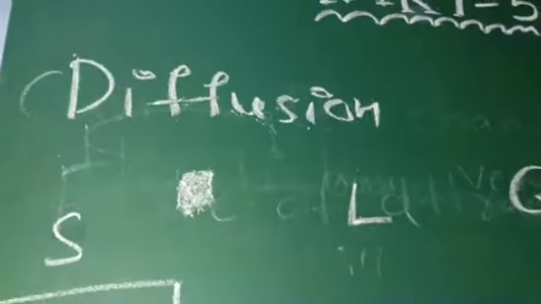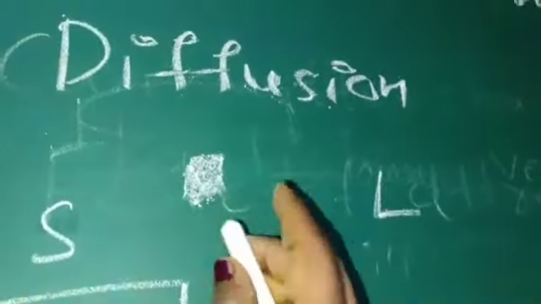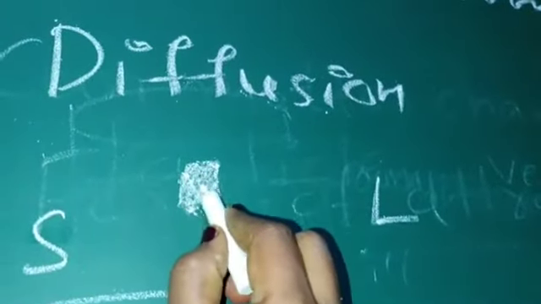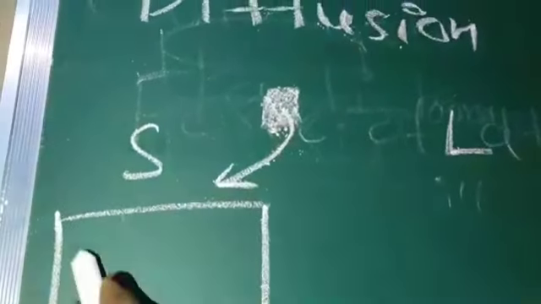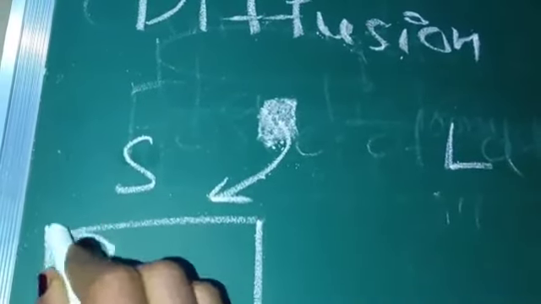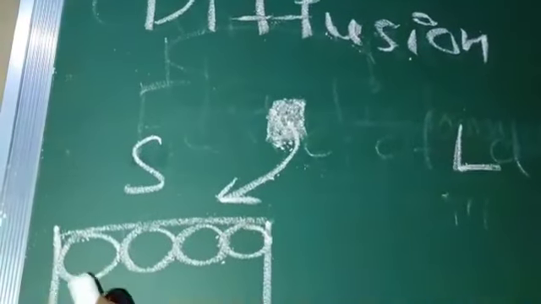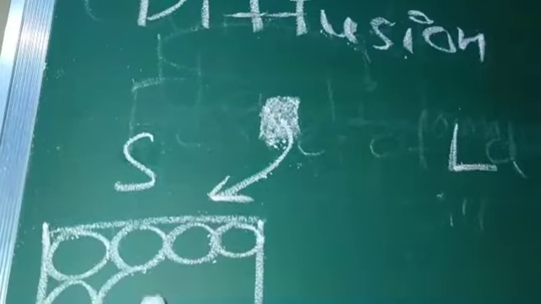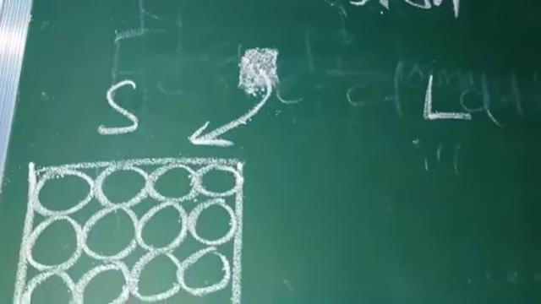If you take only one pinch of sugar and observe it through a magnifying glass or microscope, we can see how the particles are arranged in one sugar cube. This is the arrangement of solids.